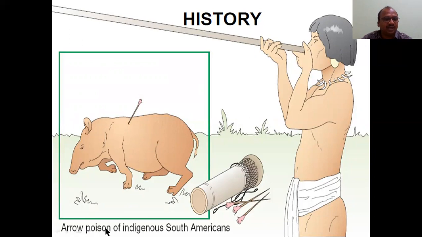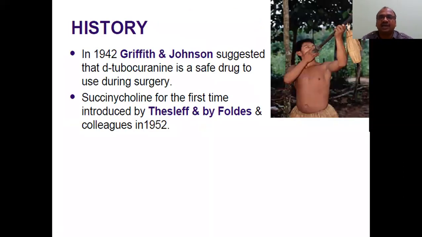Okay, this is also called arrow poison, indigenous to South Americans, not South Africans, South Americans use it. Here you can see the real picture of how he is blowing that arrow poison. In 1942, Griffith and Johnson suggested that D-tubocurarine, which is available in forest leaves, is what they used.